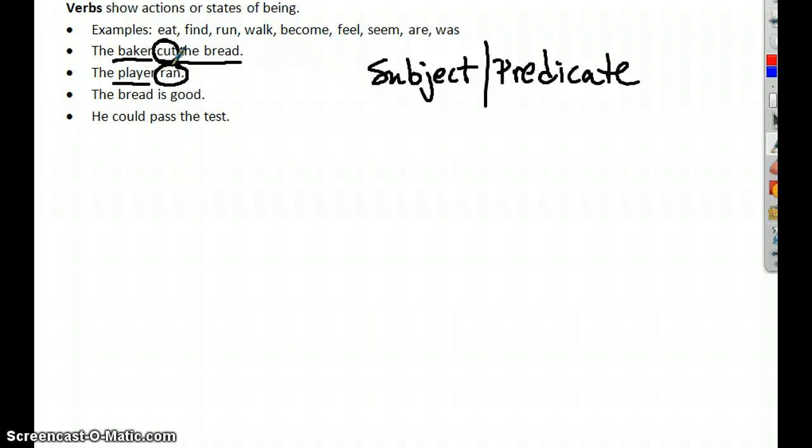If you look at the baker cut the bread, the baker is active. What you should ask yourself after you establish that there is an action in a sentence is something being acted upon? And if you take a look at this first sentence, if I asked you, is something being cut? Is something being acted upon by the baker? The answer is yes, that something is bread. So that makes cut an example of a word we would call transitive.